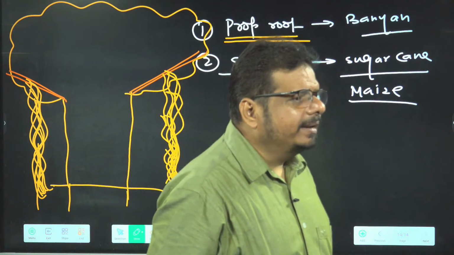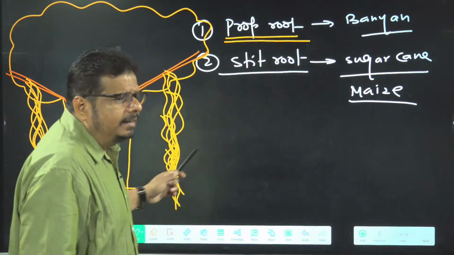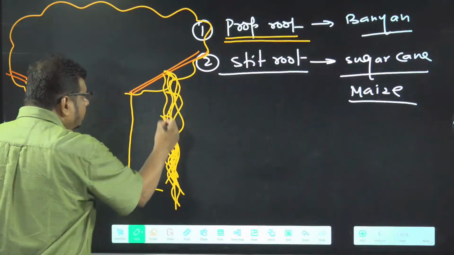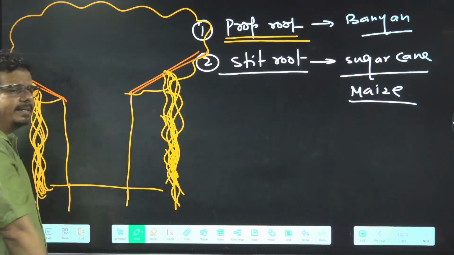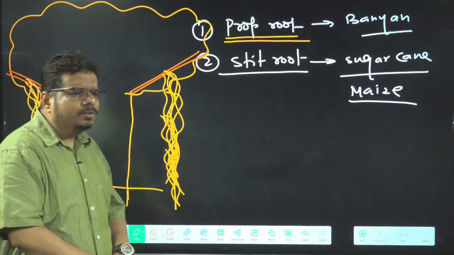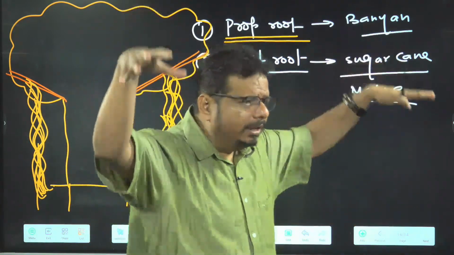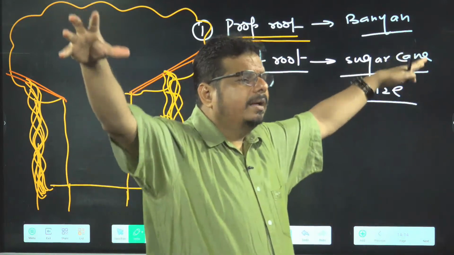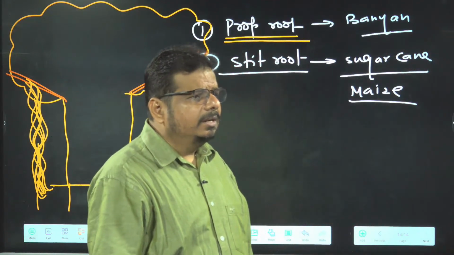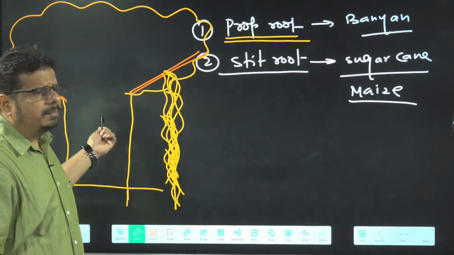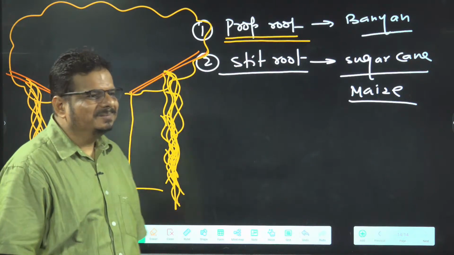For providing mechanical support, it acts as a pillar. These pillar roots arise from the branches. So it is a kind of adventitious root, and these adventitious roots act as a pillar and hold the weight of the huge branches. Able to understand or not? So these are present in the banyan for mechanical support.